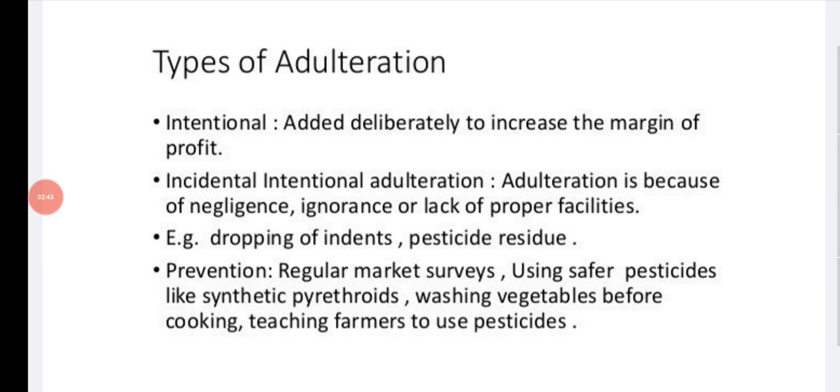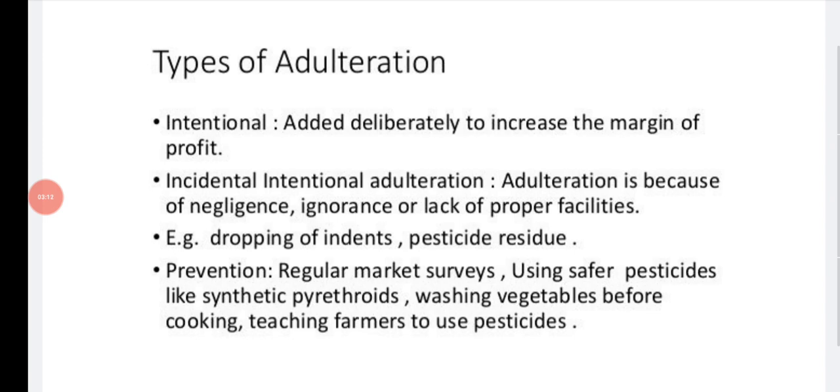Just by ignorance or unintentionally, if the food is adulterated, then it is called incidental adulteration. An example is droppings of rodents and pesticide residue. If pesticides or insecticides are there, then it is called unintentional or incidental adulteration.